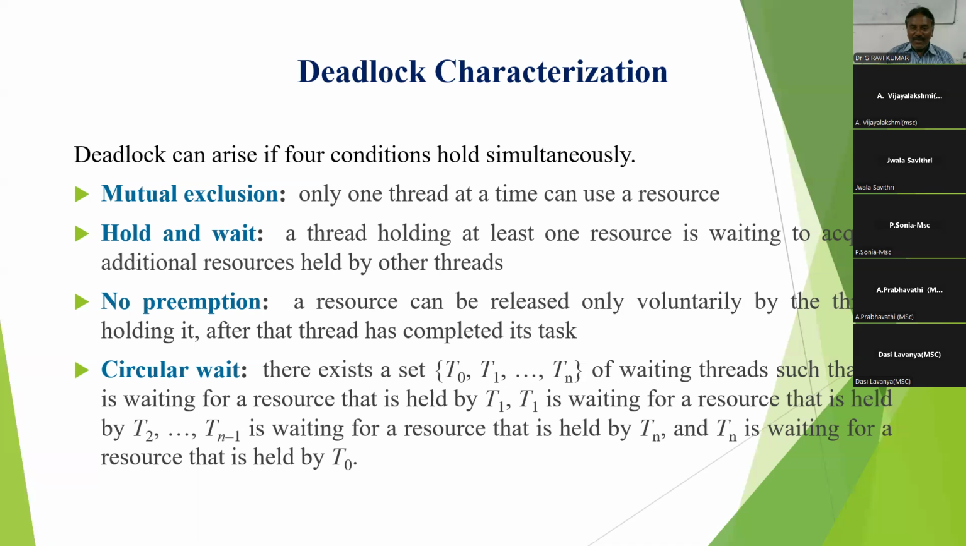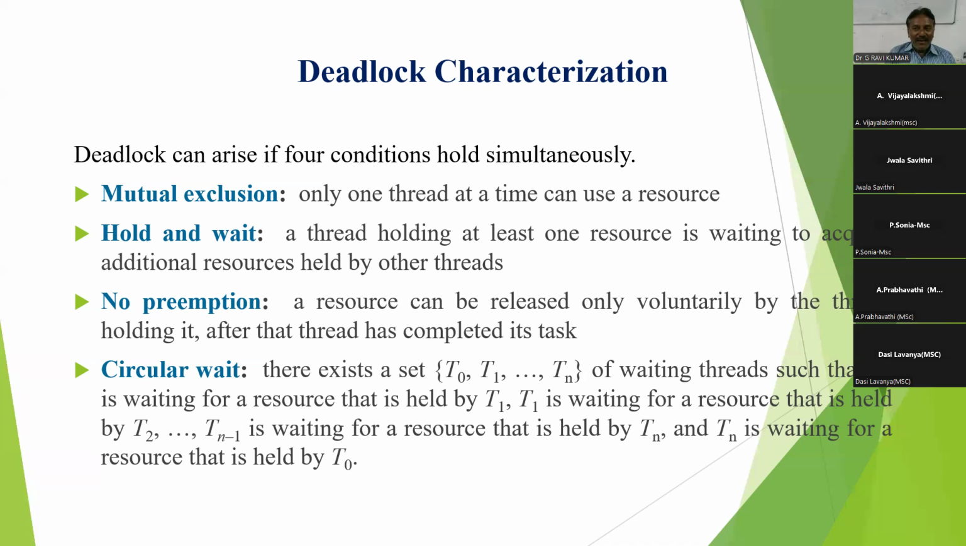So no preemption means a process only releases the resource after completing the execution. In the middle, there is no way to release the resource. This situation is called no preemption. Once a resource is allocated to a process, it is released only voluntarily, or otherwise it cannot be released until completion of the execution.